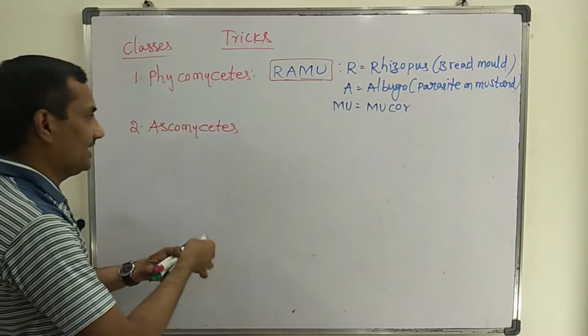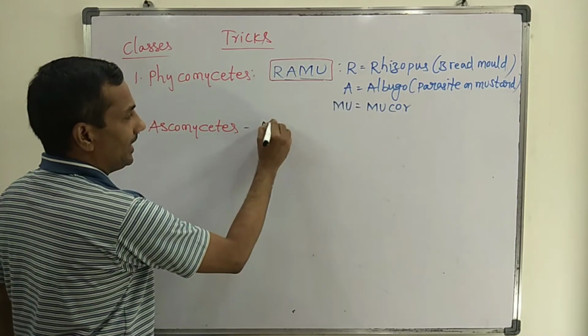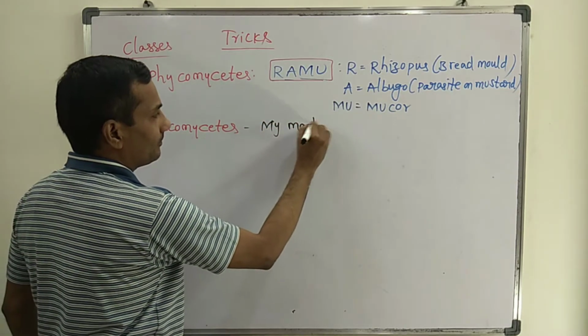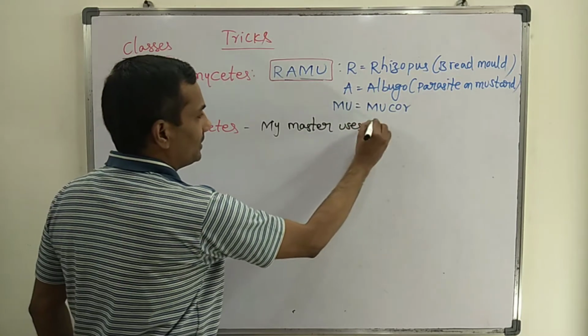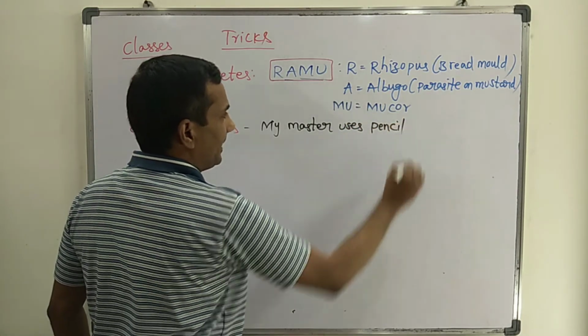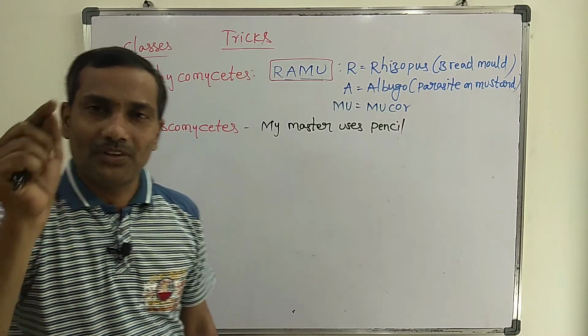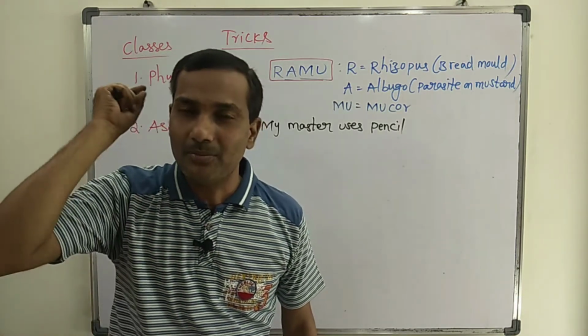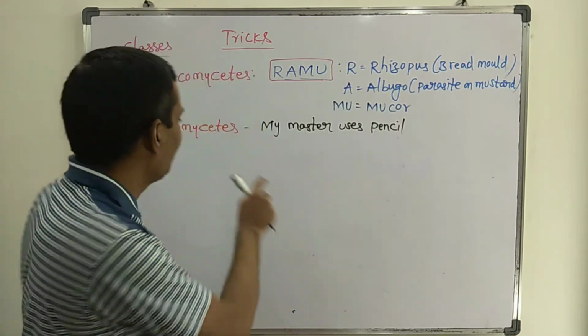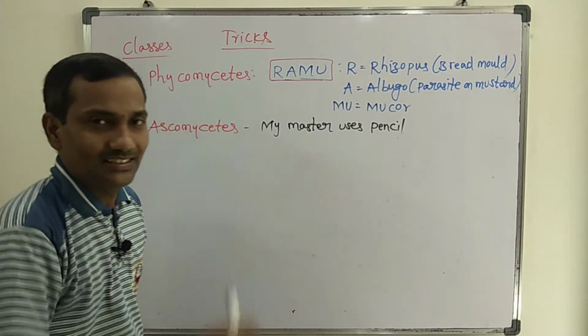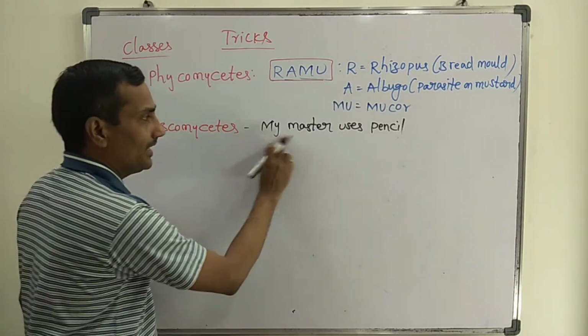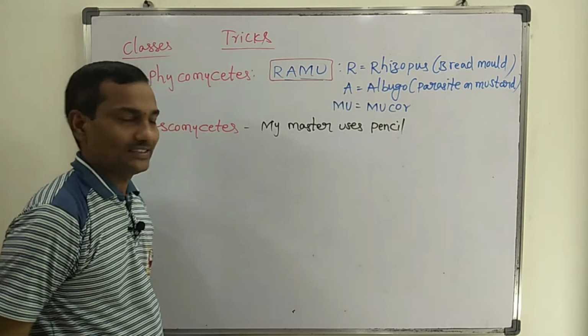I will write one sentence: My master uses pencil. If you remember this one simple sentence, it is easy to remember all the examples of Ascomycetes, the second class.